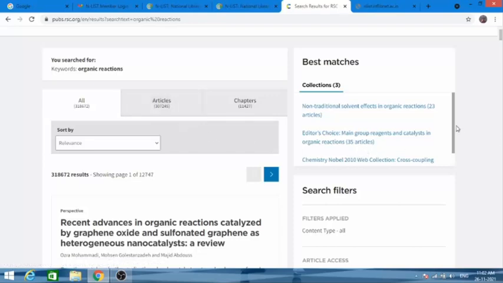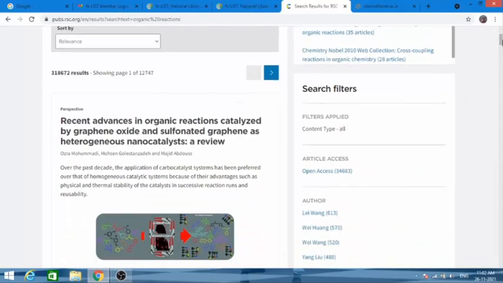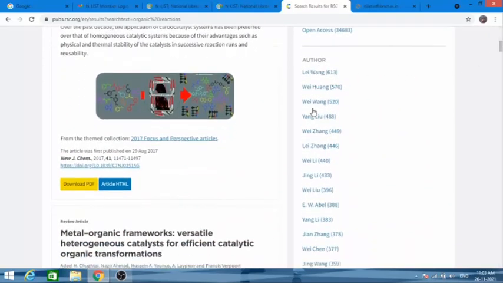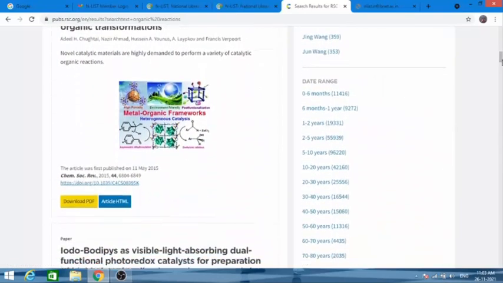In this way you can search, by collection type also, where they are available. Then you can search author wise also. These are the authors who have written on organic reactions.